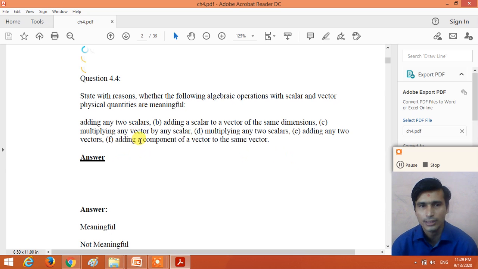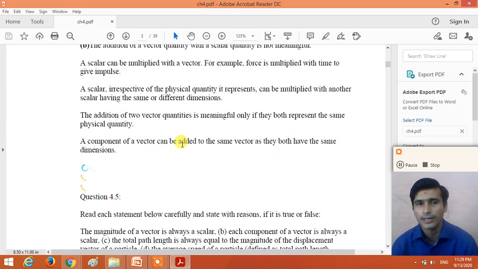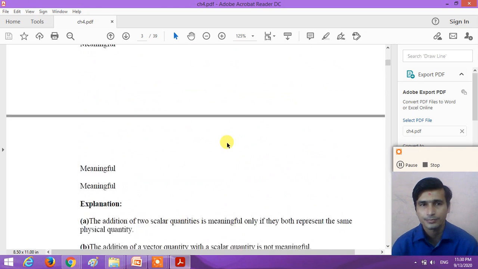And the last one is adding a component of a vector to the same vector, right? We can add a component of the vector to the same vector, as they both have the same dimension. So addition of the component of the vector to the same vector is possible if and only if both have the same dimension, right? Understand, dear student?